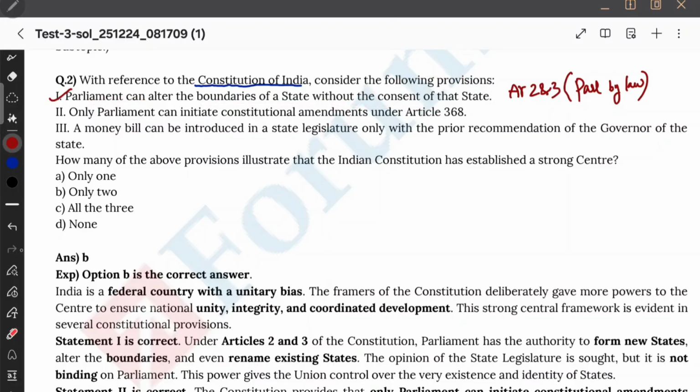It's correct. Only Parliament can initiate constitutional amendments under Article 368. So Article 368 mentions Parliament, right? Did it mention the state legislature? No, right? Therefore, this is also correct. Only Parliament can initiate. Don't think of them as extreme and mark them wrong. They are correct actually. In Polity, never assume extreme statements are wrong.